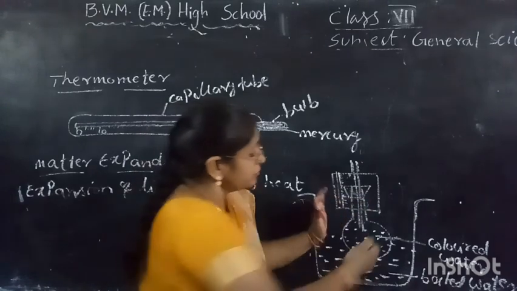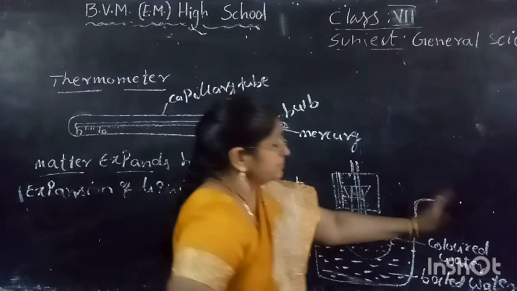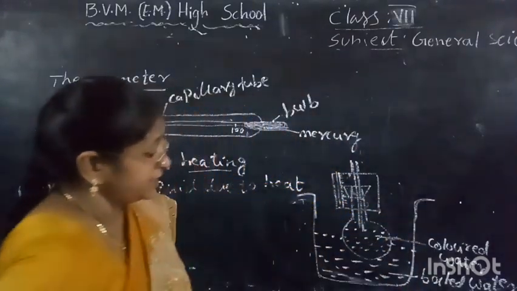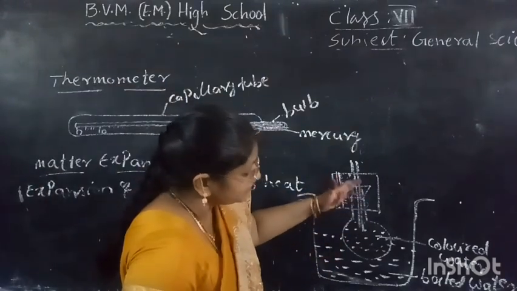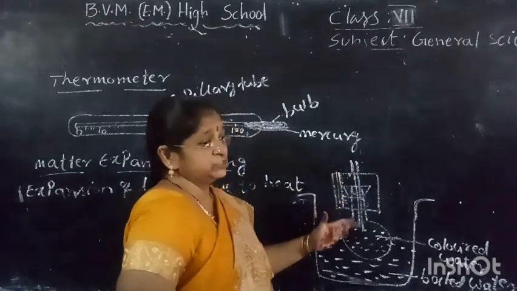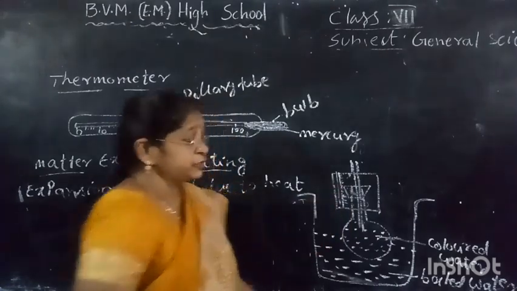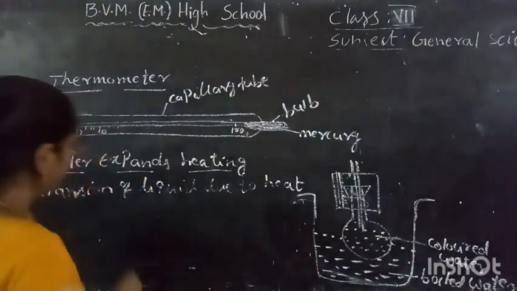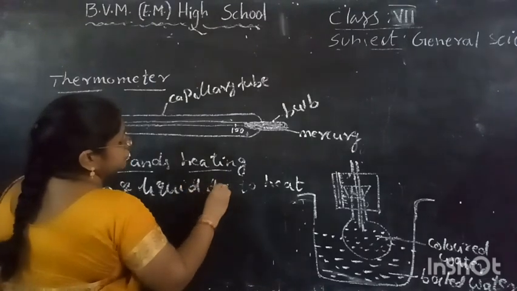Now take out this flask and keep it for some time. After taking it out from the trough, keep it anywhere for some time. Then after some time, what will you observe? The water level that had risen comes down to the same position. So by observing this activity, what do you understand here? Expansion of liquid due to heat.